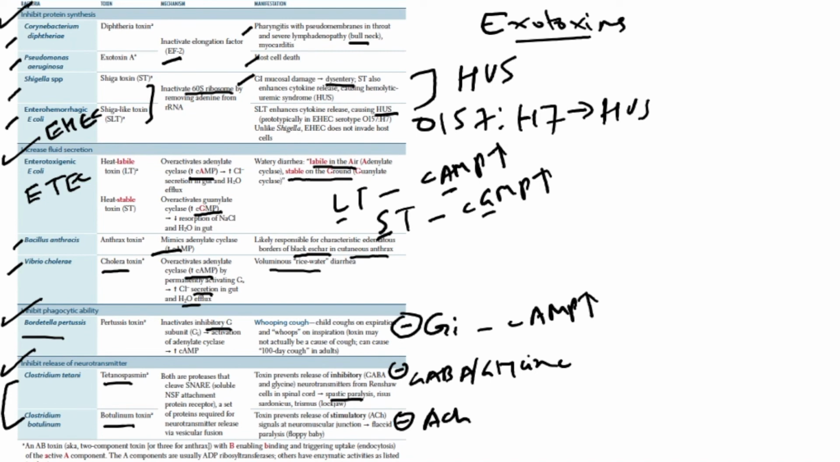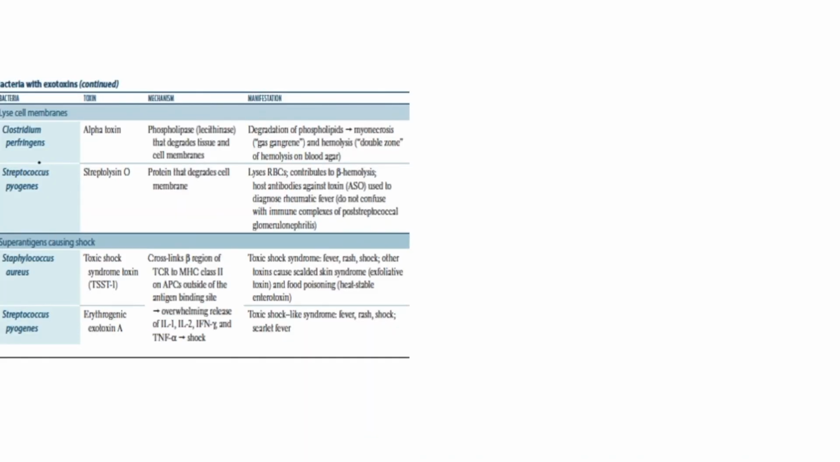So we have another slide here. We will see the exotoxins which cause cell membrane lysis. Examples are Clostridium perfringens and Streptococcus pyogenes. Clostridium perfringens produces alpha toxin. Alpha toxin has phospholipase activity, lecithinase activity, damages the cell membrane, and causes the degradation of the phospholipids, leading to myonecrosis, that is the gas gangrene, and hemolysis, that is double zone appearance of the hemolysis on the blood agar.